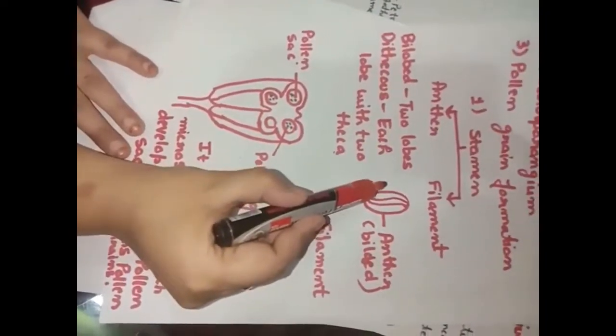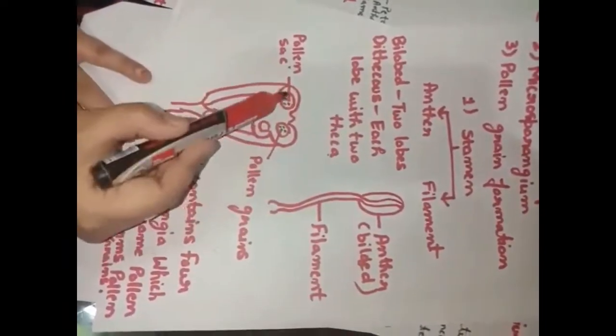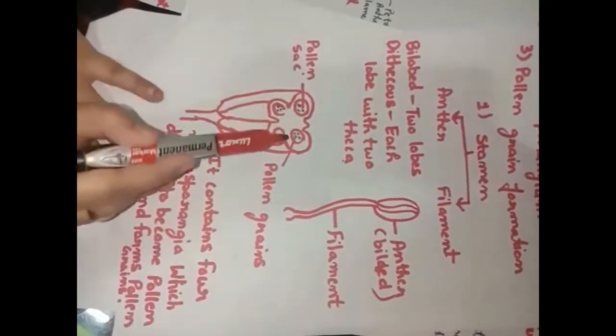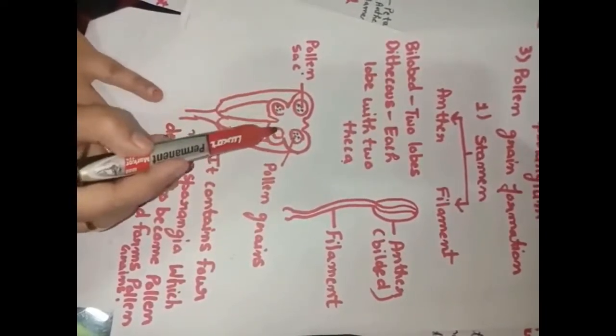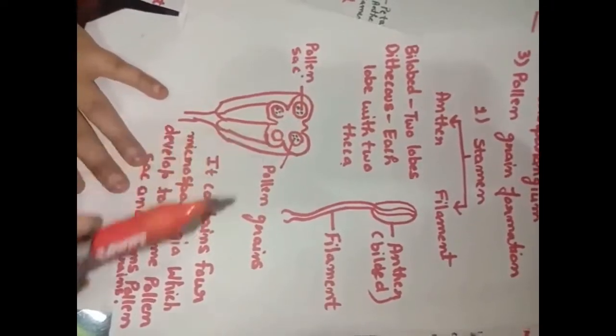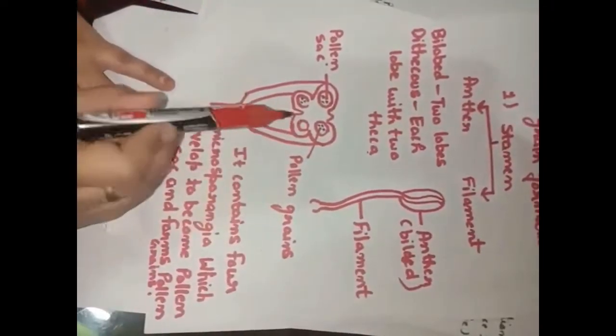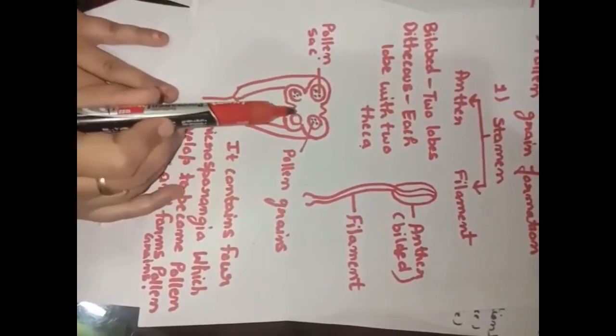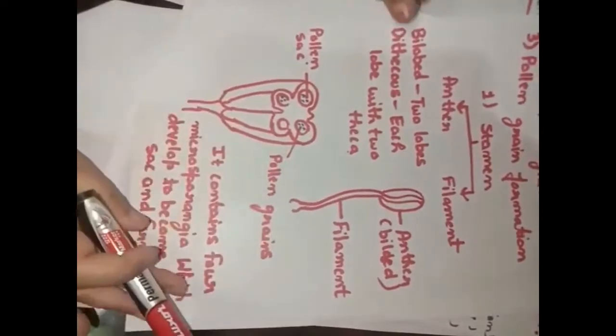If I cut the anther in this way, then it will look something like this. It has two lobes, and each lobe has two theca. It means it is a tetrad condition, meaning four chambers are there. Understood? Now these four chambers are the chambers in which the pollen grain formation takes place. Here the pollen grains will be formed.